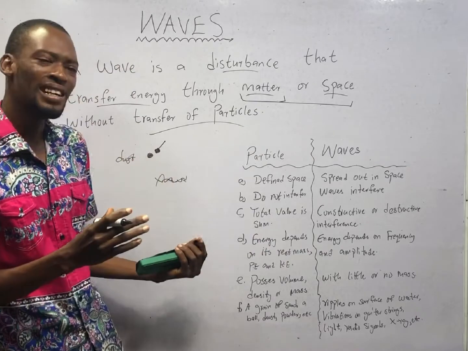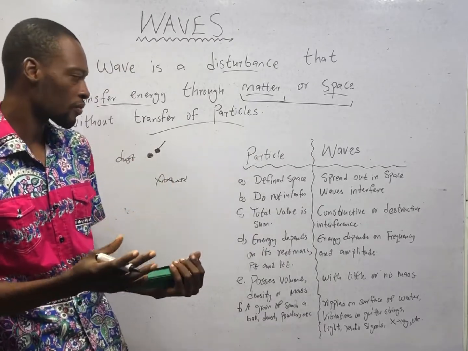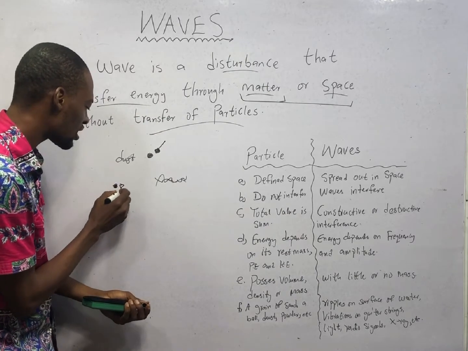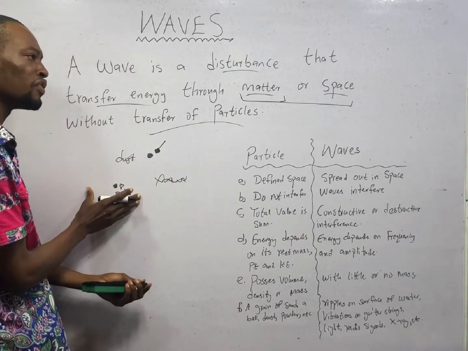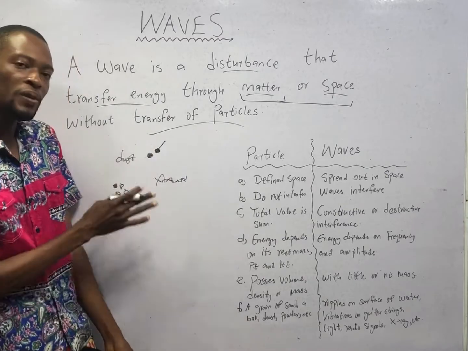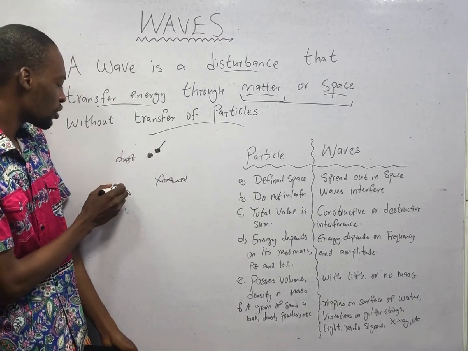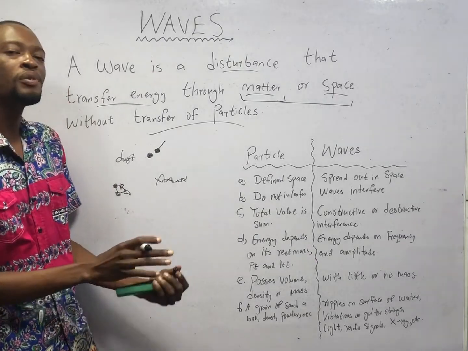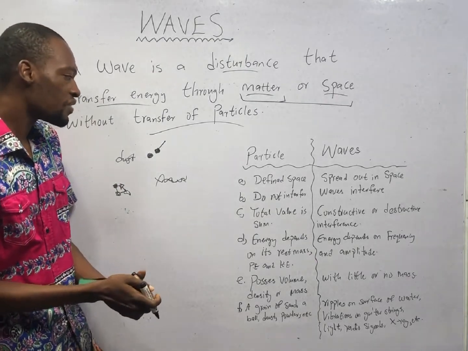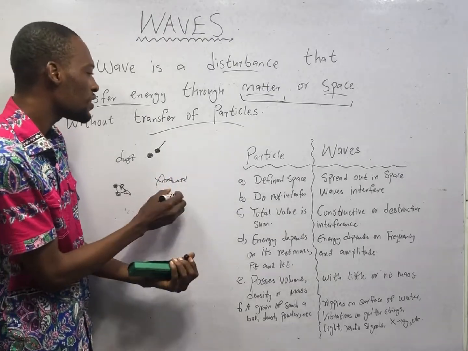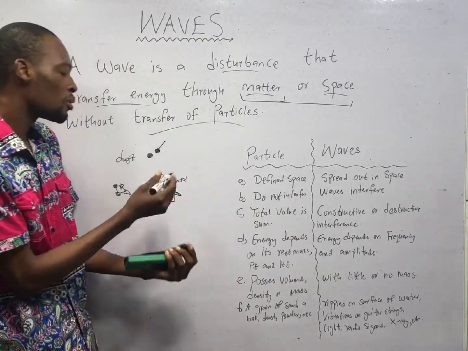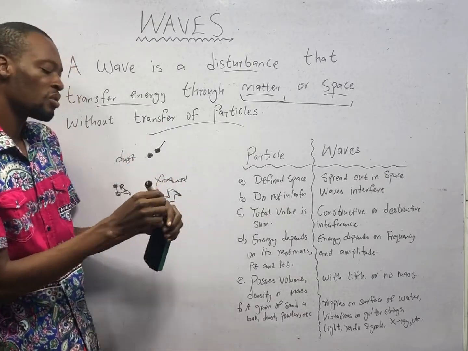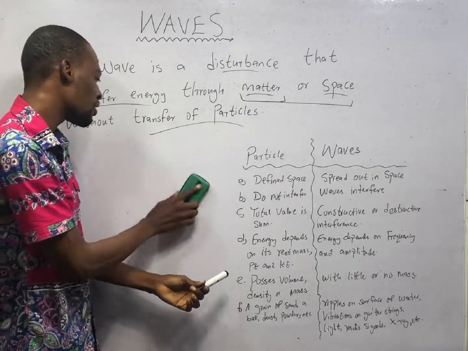Now, interference can be constructive or destructive. When you have a particle here, another particle here, another one, the total value of the particles is simply adding all the particles. You add them, and the sum gives you the total value. But for waves, when waves interfere, if the interference is constructive, they add up, then you get a bigger value of waves. If the interference is destructive, you get a smaller value of waves.